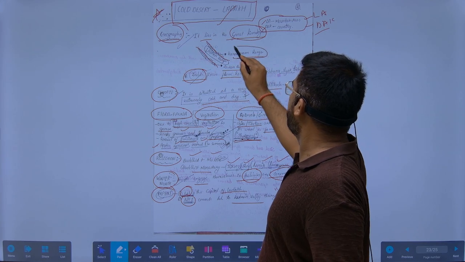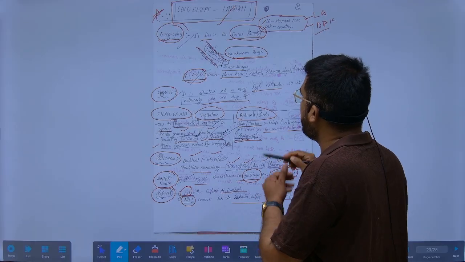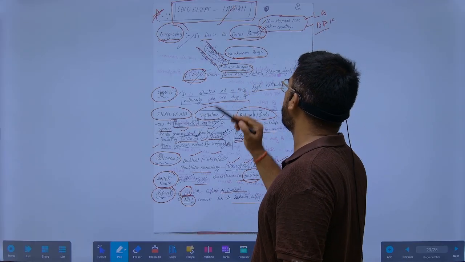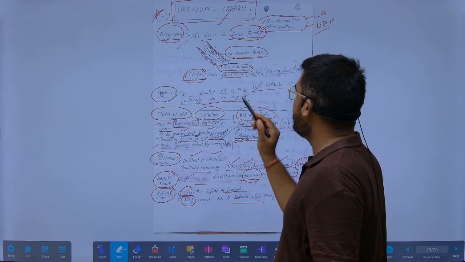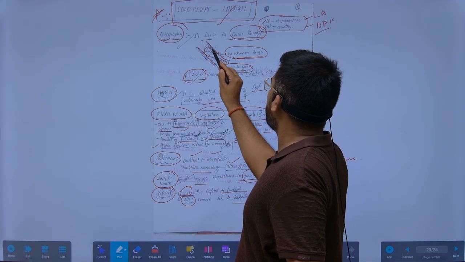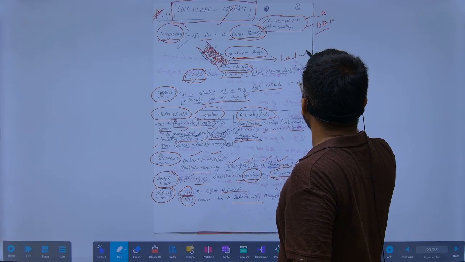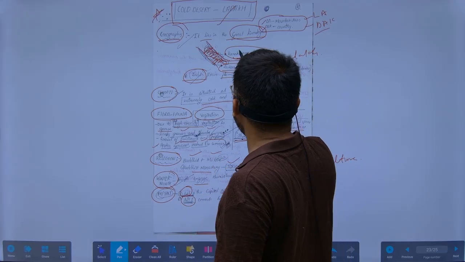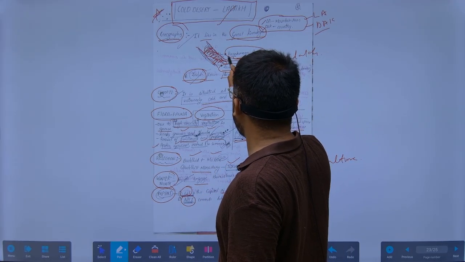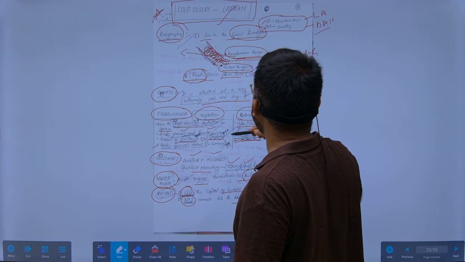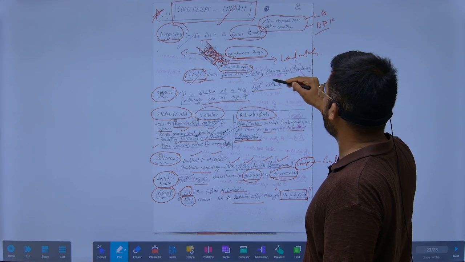In the northern side, we find the Karakoram range. In the southern part, the Zaskar range. Between these ranges, we find Ladakh. The Indus river also flows from this area, and the important tributaries are Zaskar, Nubra, Shyok.